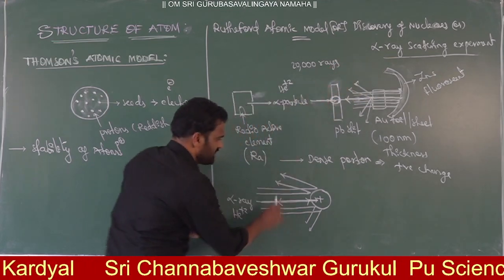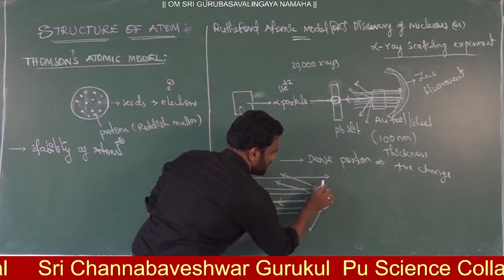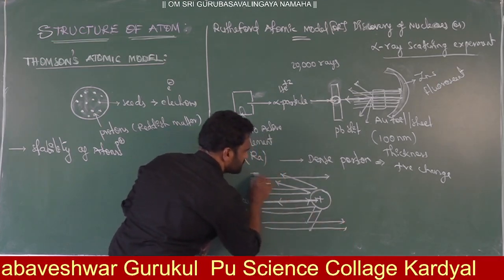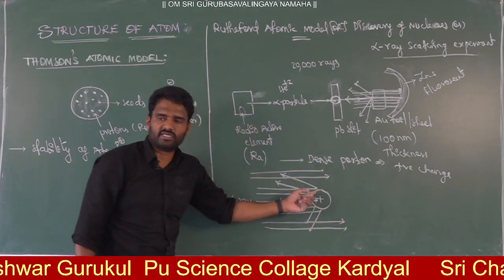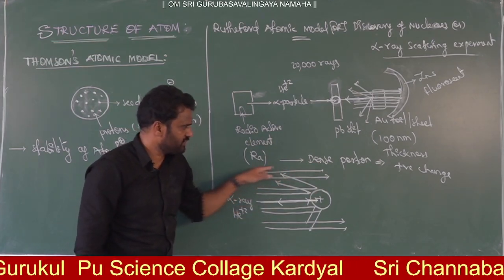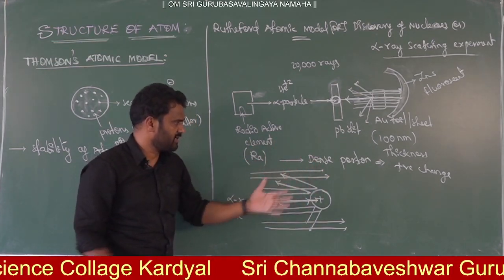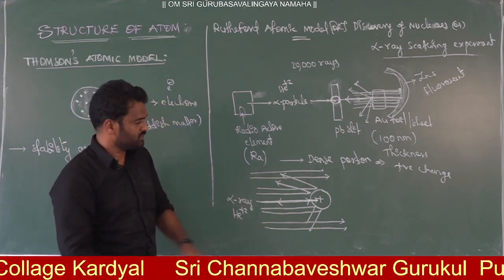When alpha ray particles pass outside the nucleus, where electrons are present, they pass through easily like this. In the rest of the space, electrons are present. That is why these rays pass easily, because positive and negative attraction is there. So these are the observations.